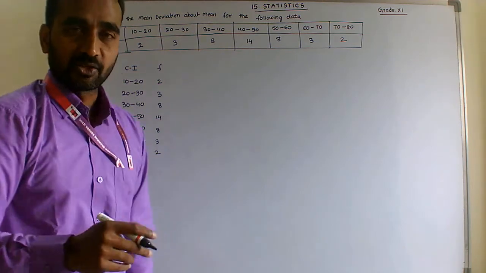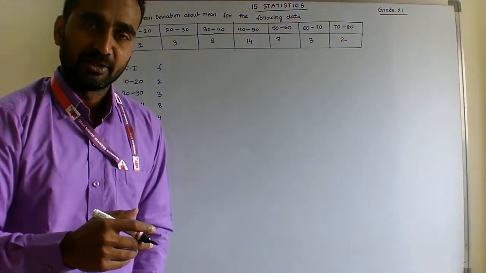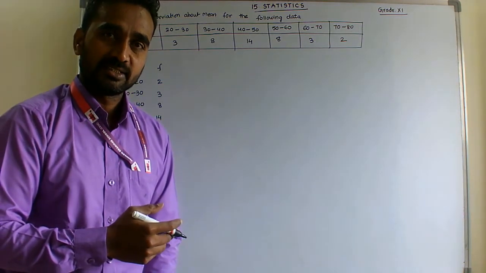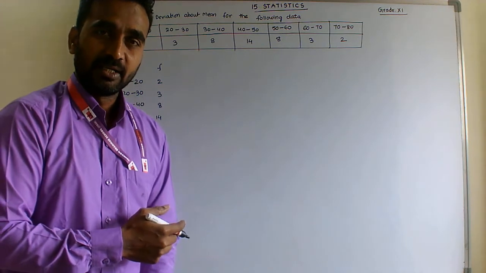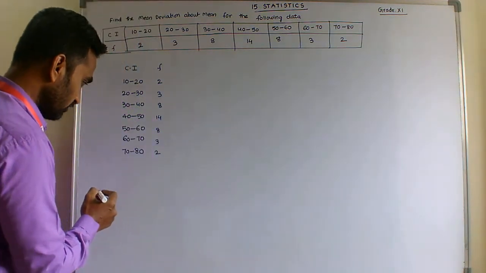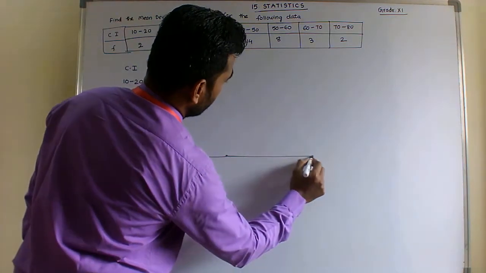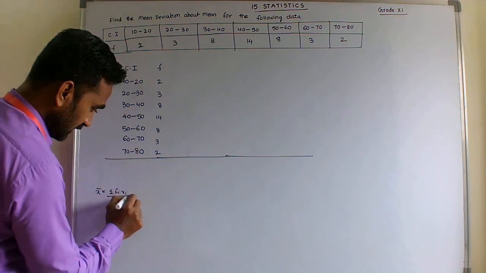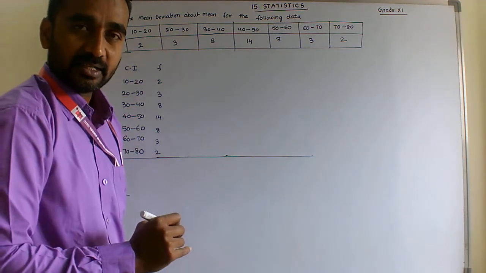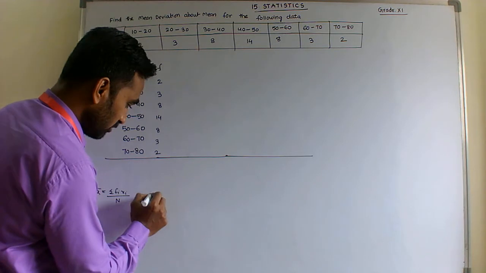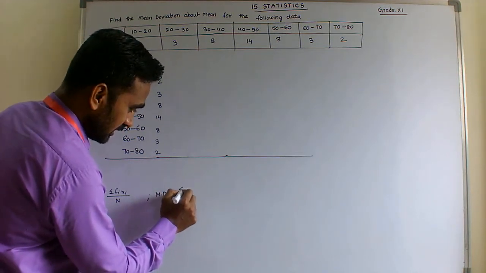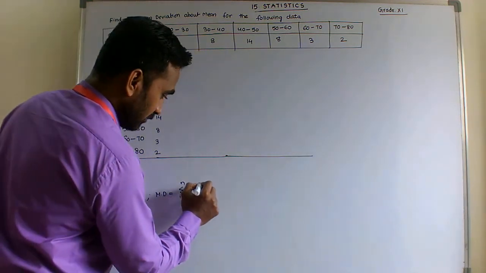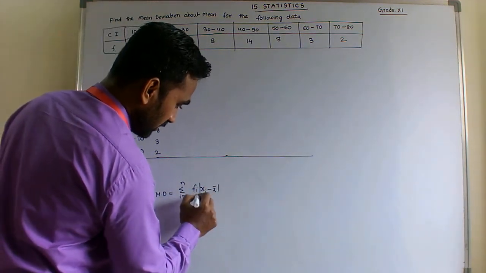Students, just recall the concept of finding the arithmetic mean for group data. The formula is x bar equals sigma fi xi upon n. To calculate the mean deviation, the formula is mean deviation equals sigma, i equals 1 to n, fi times the absolute value of xi minus x bar, divided by n.